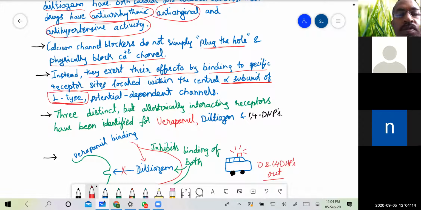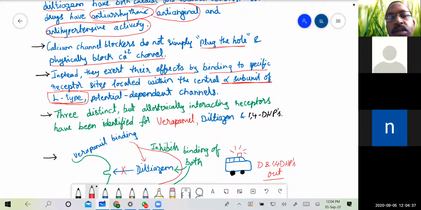In the beginning of the previous class, we discussed different types of calcium channels. We said there are nearly 9 types, of which we saw the 4 important ones. The calcium channel blockers mainly act on the L type alpha subunit of the calcium channel.